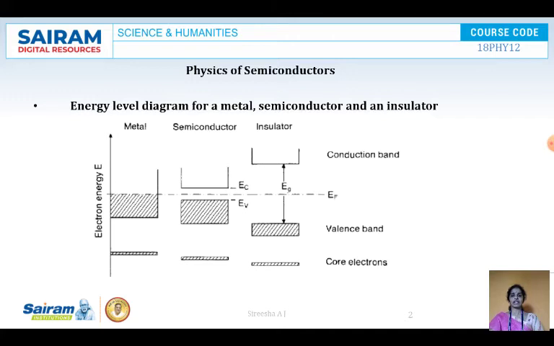In a metal, the conductivity is very high, and in semiconductors, there is a small energy gap. So the electrons from the valence band need to cross over the energy gap to the conduction band, and once they go to the conduction band, they are free to move, giving rise to conductivity.